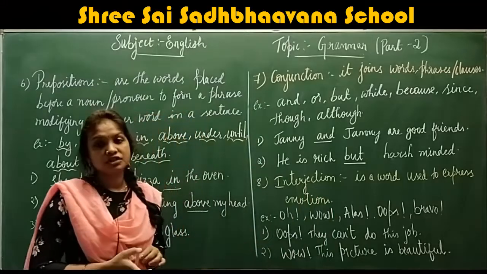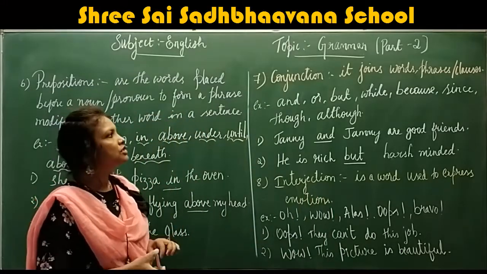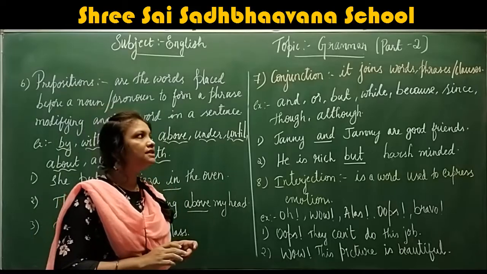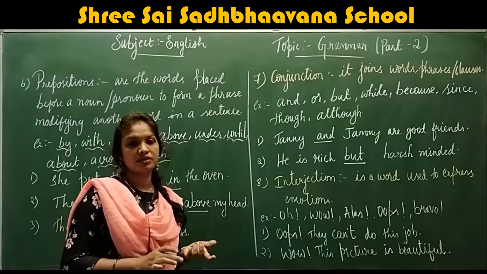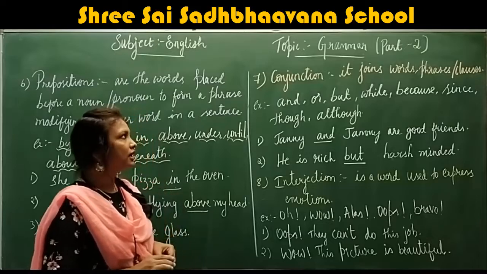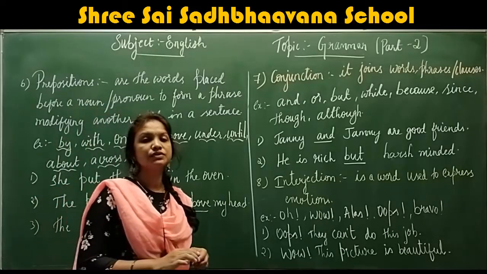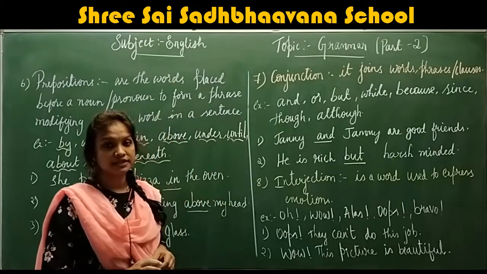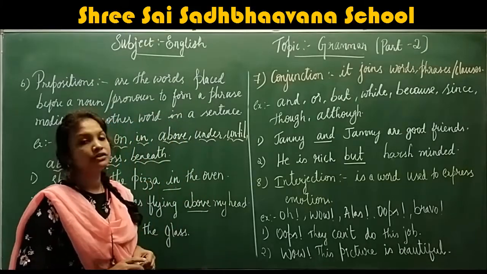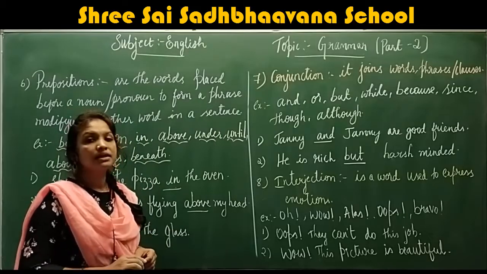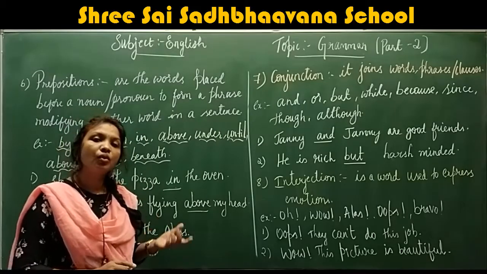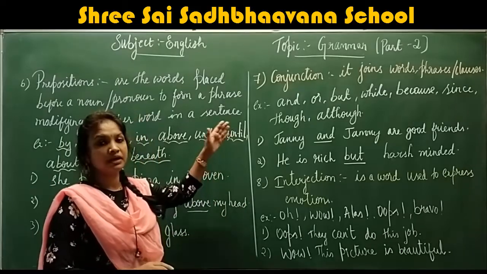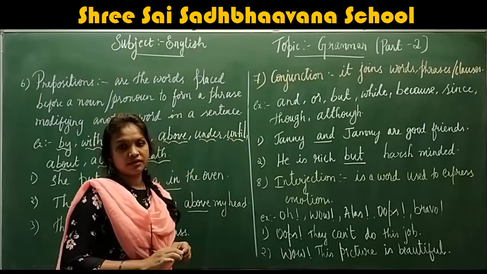Okay, next, conjunction. A conjunction is a word which is used to join words, phrases or clauses. Examples: and, or, but, while, because, since, though, although. So these are a few words which come under conjunction.